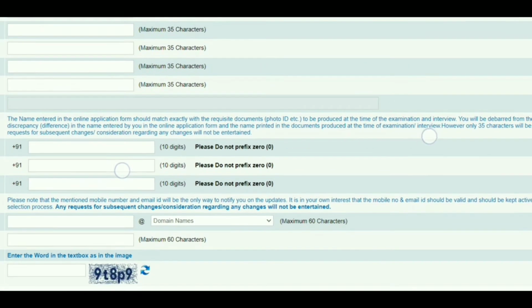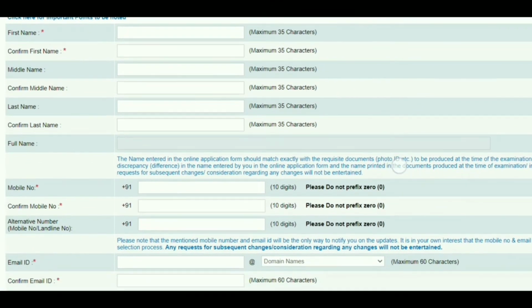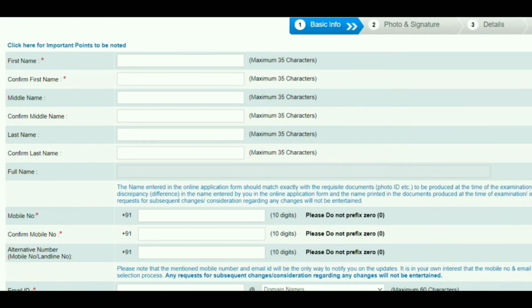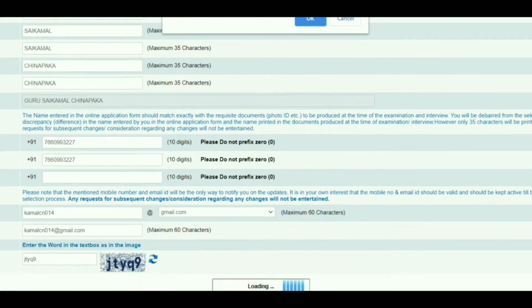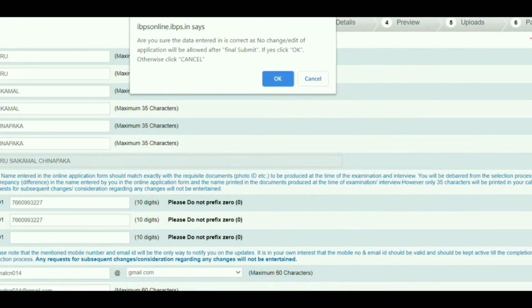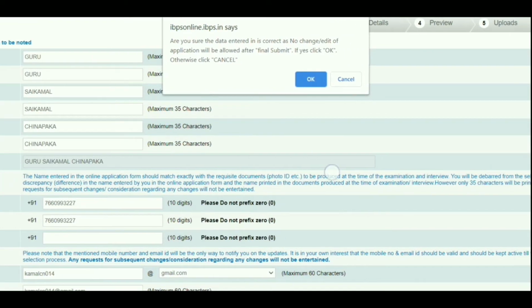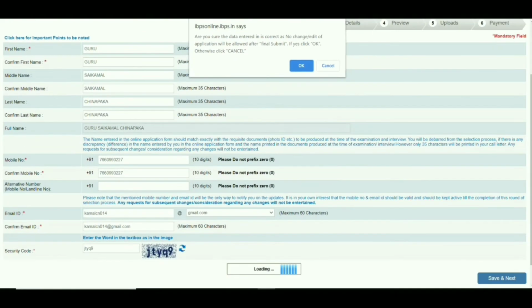Once you save this application, we will get some registration number to our mobile number and email. In this way I need to enter my details here. Once I save the details, I will get the pop-up message: are you sure that the data entered is correct? If it is yes, click on OK. If you want to cancel or modify anything, click on cancel. I am clicking OK, then I will get this registration number and password. I will get some message to my mail and mobile number.